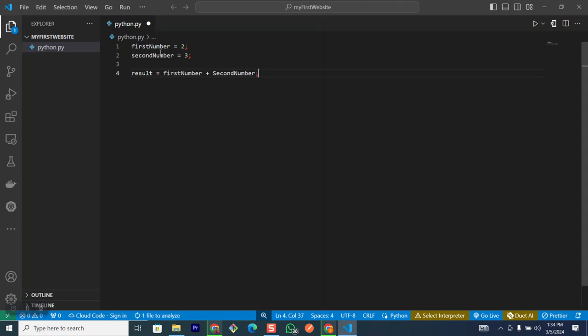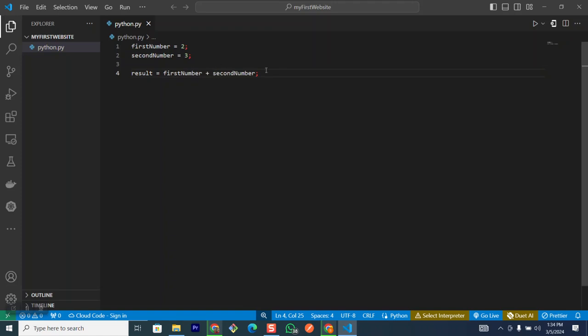Then to do that, just do Ctrl S, and that is going to save that for us. And then they say second number is not defined here. Why is it so? It's because we use capital letter here. We are going to talk about all of this. So small letter is what I'm going to use now. Then I'm going to Ctrl S, and the error disappears.